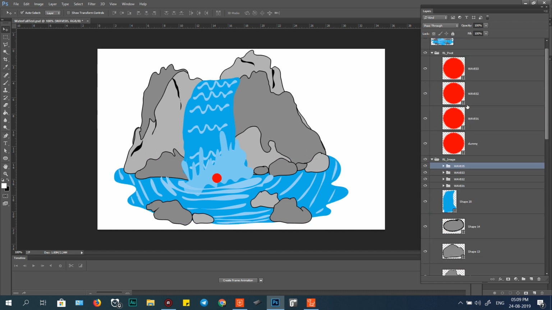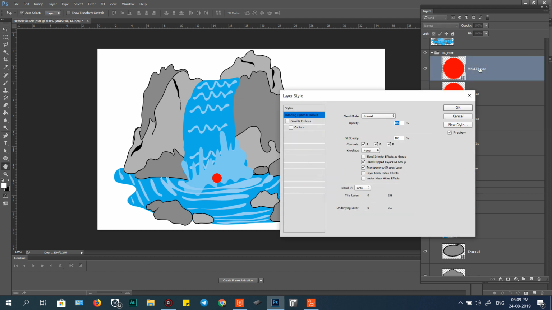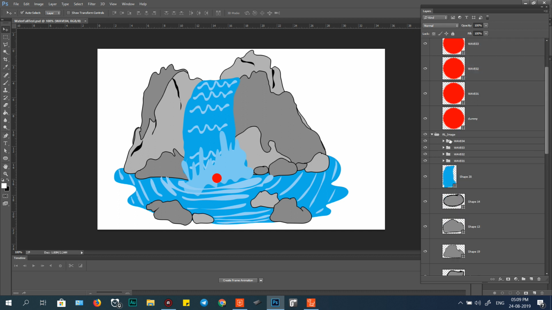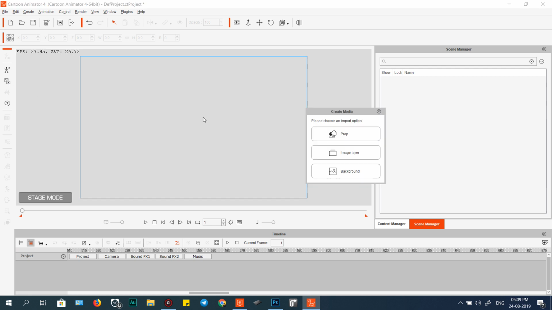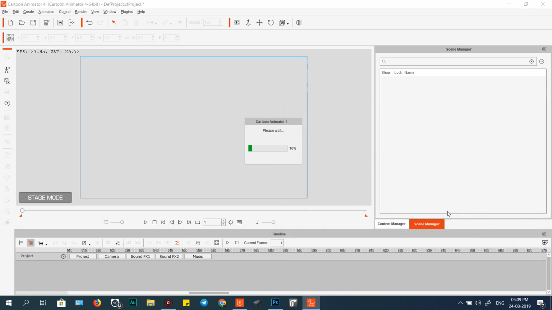And this one, Control J, call verify: 1 2 3 4, and this one, 4. Control S. And we have already this one. Just open this and import again. We finish now, just animate inside. Waterfall test.